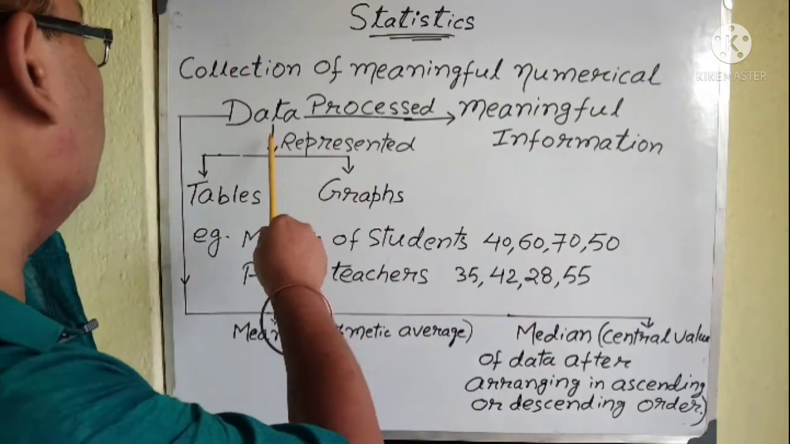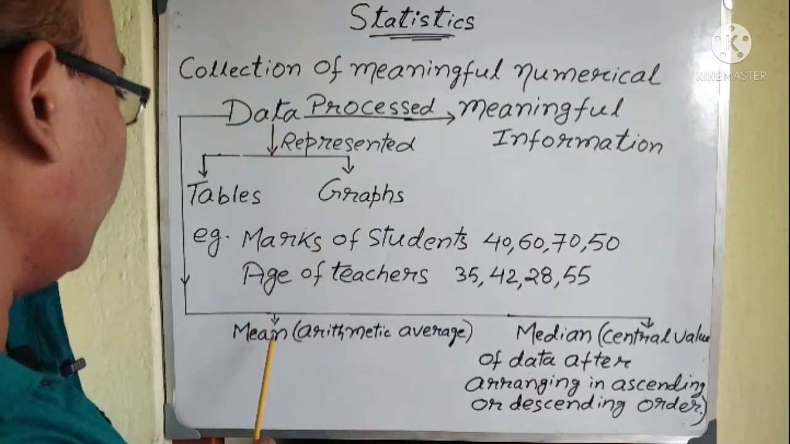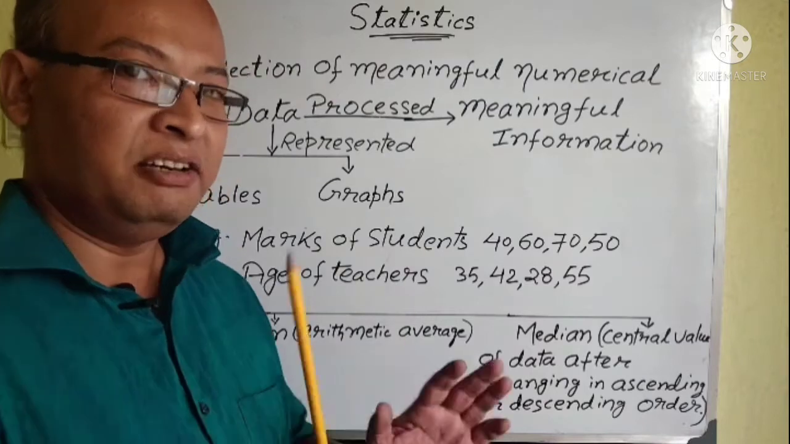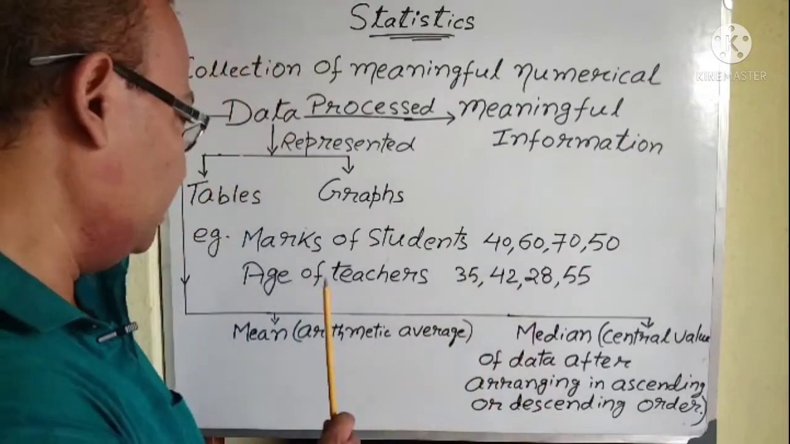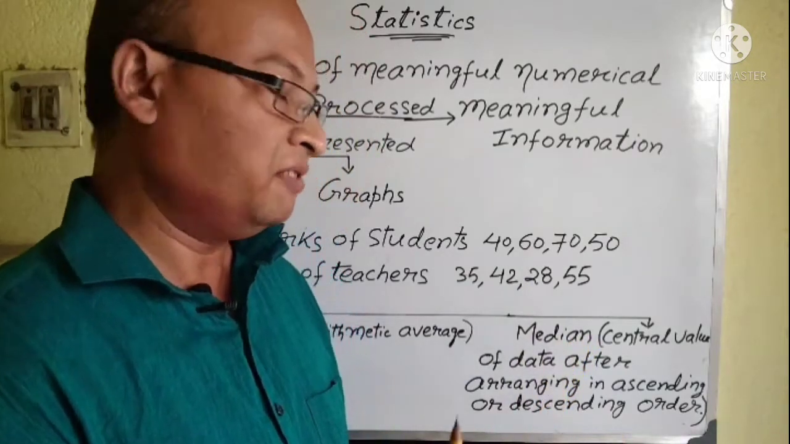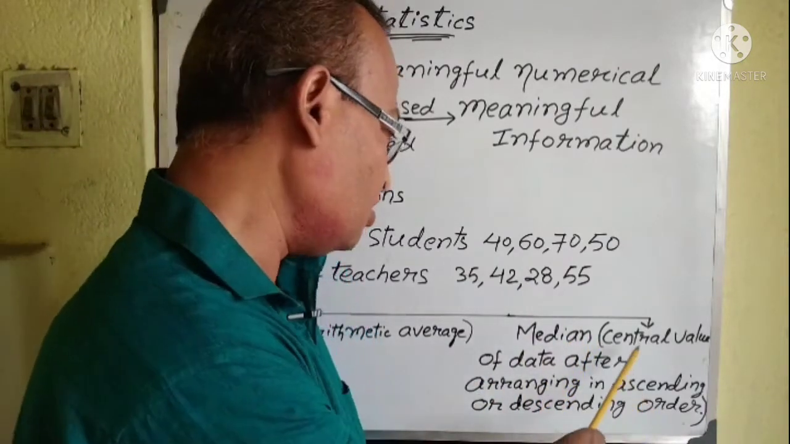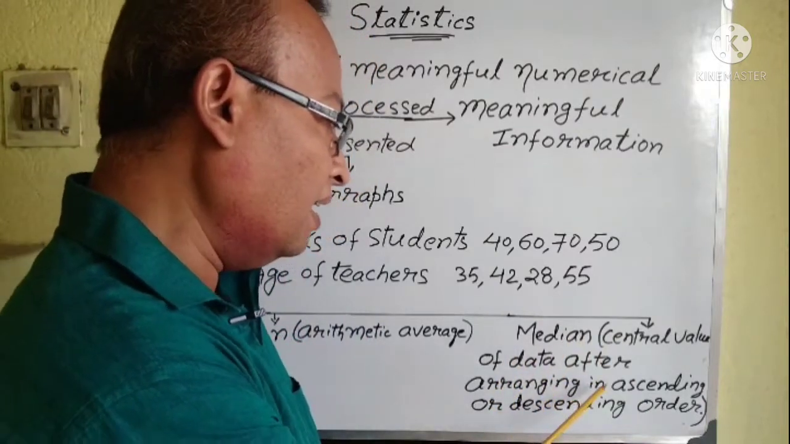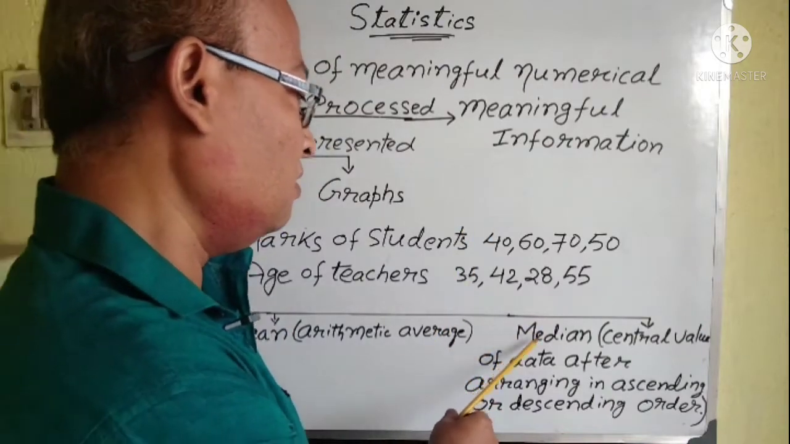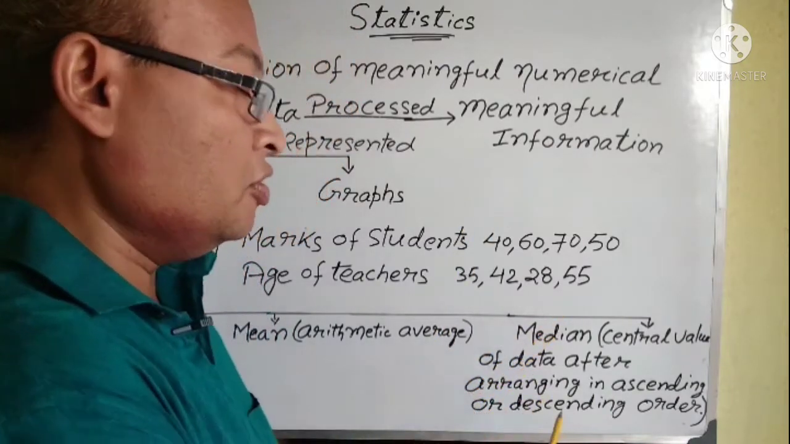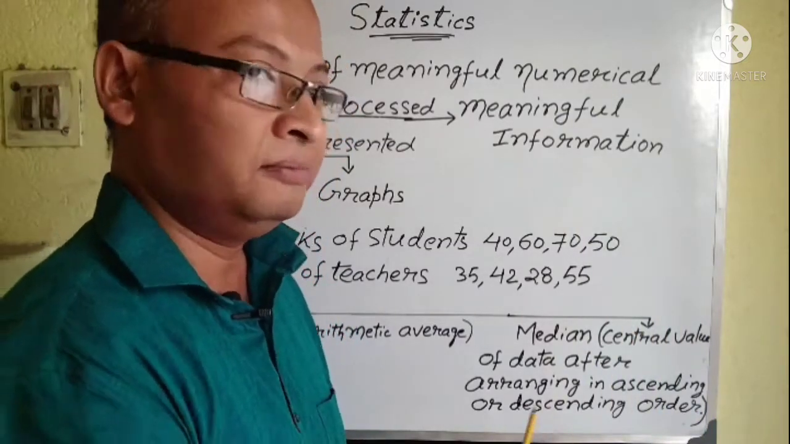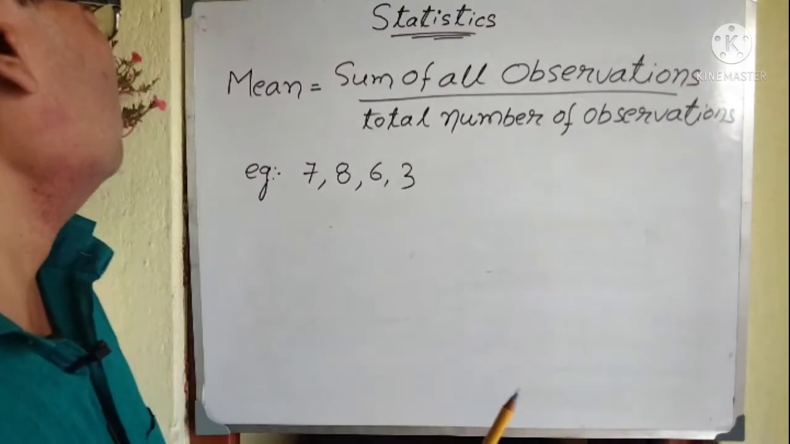Now what else can you do with the data? You can find the mean, or the arithmetic average of that given data, or simply average. What else? You can find out the median of the data. What is median? Median is the central value of data after arranging in ascending or descending order. Now you have to remember, whenever you are finding out median, you have to first arrange the data either in ascending or descending order.